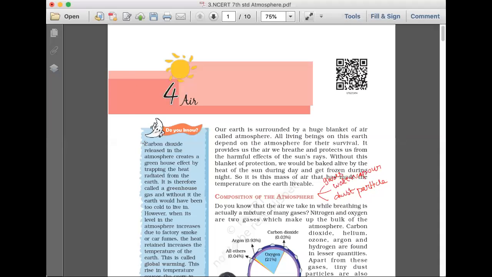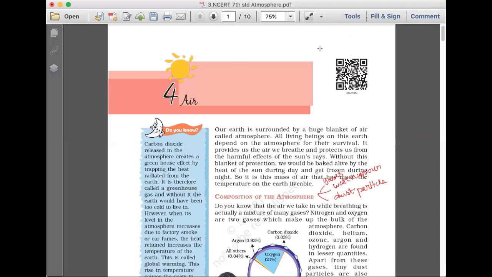The next topic is about the atmosphere. In 7th standard NCERT, we are talking about the air, and I took the chapters. It's all related to the climate. I want to teach about the world climate. In order to understand the world climate, we need to know the basics. What are the basics which I have taught?